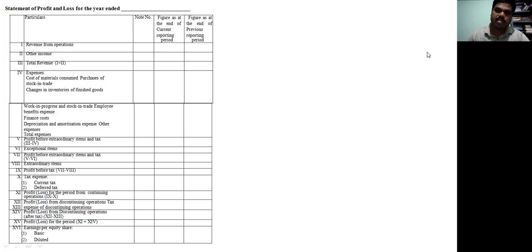Out of net profit before tax, any provisions are to be deducted, and any balance brought forward from the profit and loss account of the last year to be added. Any appropriation balances like transfer to debenture redemption reserve and proposed dividend, all this to be deducted to get the balance which is taken to the balance sheet. The next class will discuss the balance sheet.